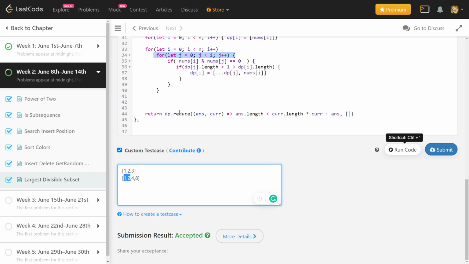In the answer DP, instead of storing the complete subset, I will just store the maximum size which is possible at that index, and also the previous element from which this size was obtained. I can call it a parent pointer or previous pointer or whatever.